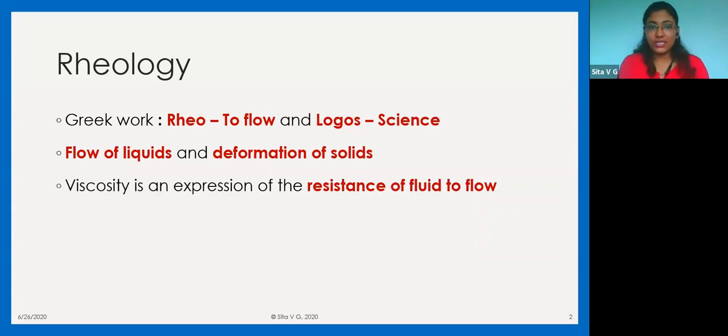Now, viscosity, as we know, is an expression of the resistance of a fluid to flow. मतलब अगर आप पानी को compare करोगे honey के साथ, how viscous is water? You will say that water has very low viscosity. But same चीज अगर आपको honey के बारे में बोलना है, तो आप honey को क्या बोलोगे? Honey is more viscous as compared to water.